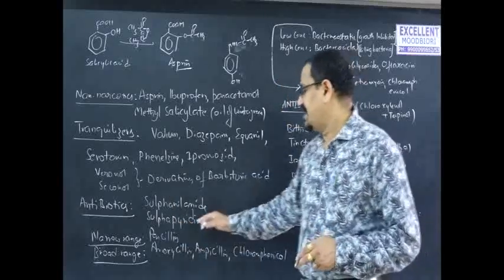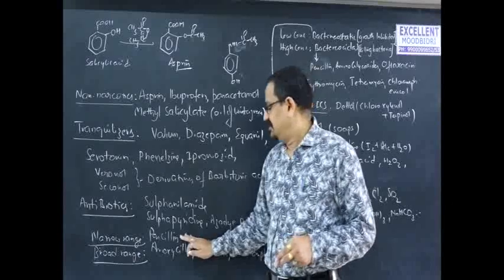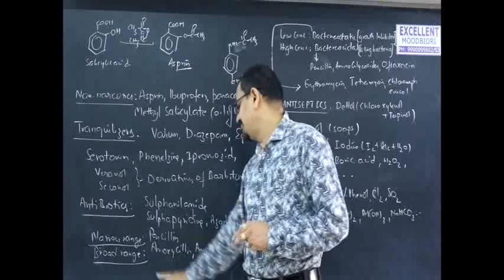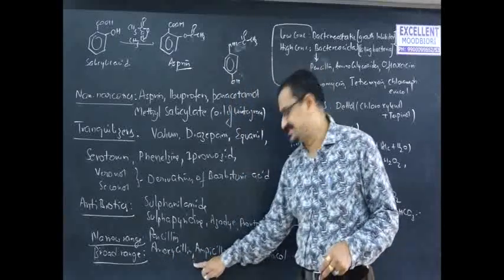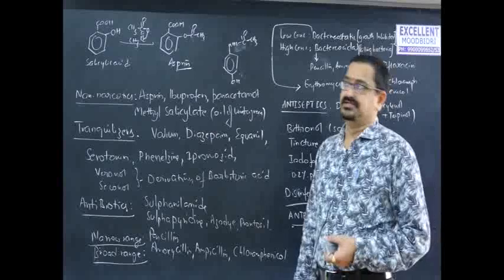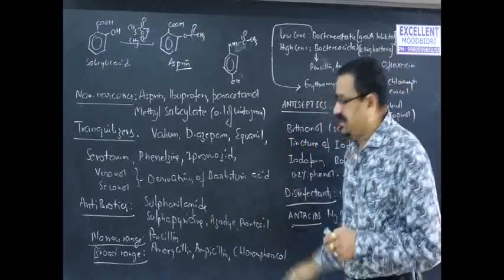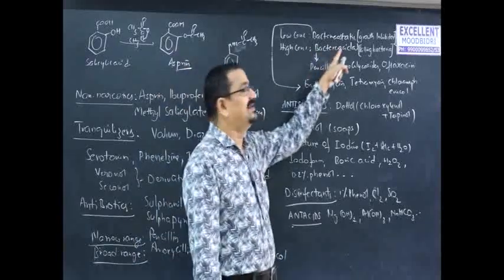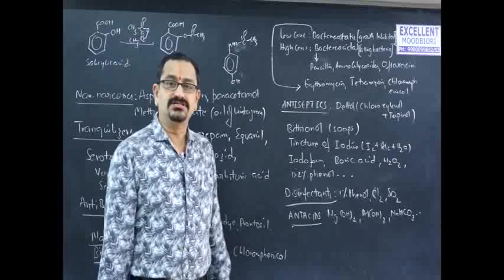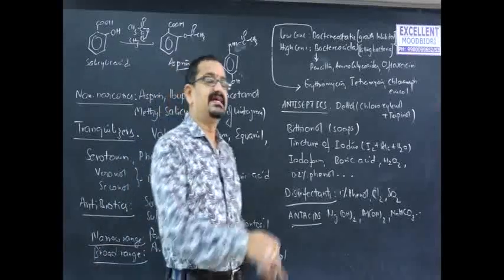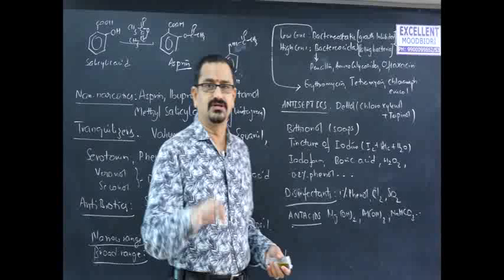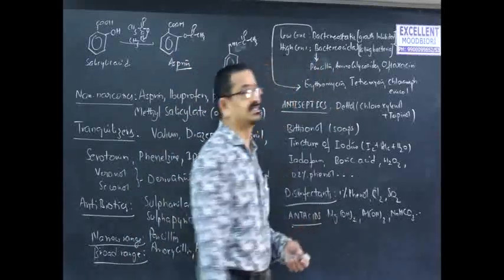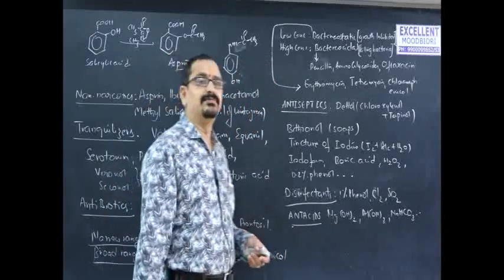Narrow range antibiotics, meaning within a short range, are penicillin, etc. Broad range antibiotics are amoxicillin, ampicillin, chloramphenicol, etc. And when it comes to their antibiotic action, in low concentration they are said to be bacteriostatic, meaning they inhibit the growth, not stopping it. Whereas in high concentration they act as bactericidal, meaning they kill the bacteria.